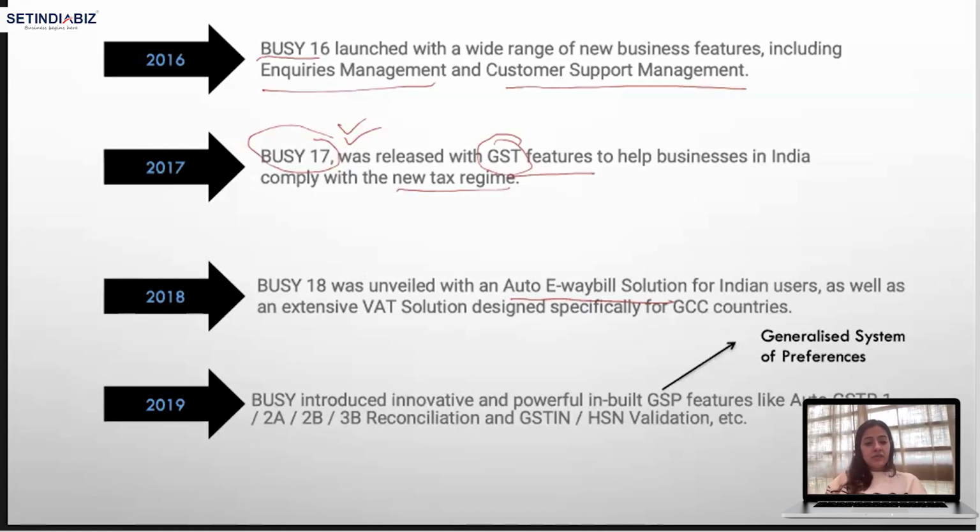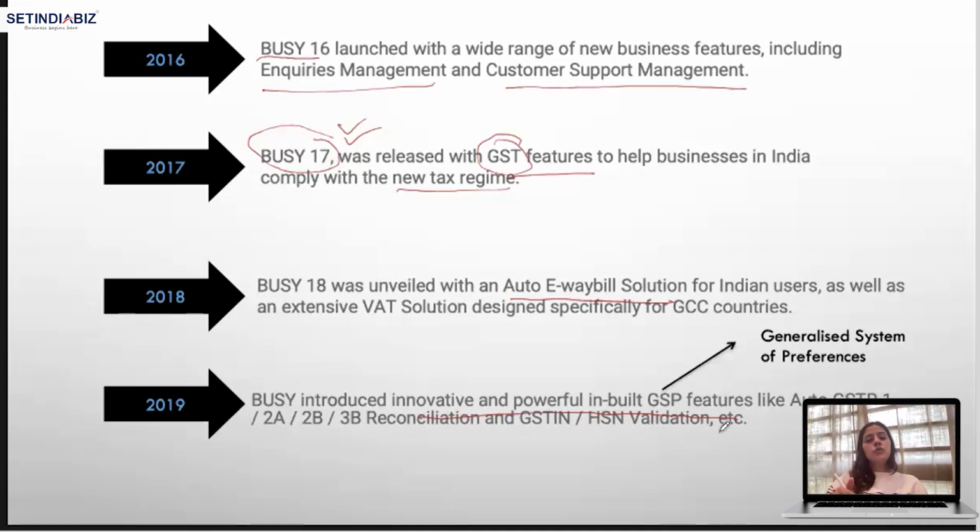Then we have Busy introduced in 2019. Busy introduced innovative and powerful inbuilt GSP features. Now, what is GSP features? Generalized system of preferences like auto GSTR1, 2A, 2B, 3B reconciliation, and GSTIN, HSN validation, etc.